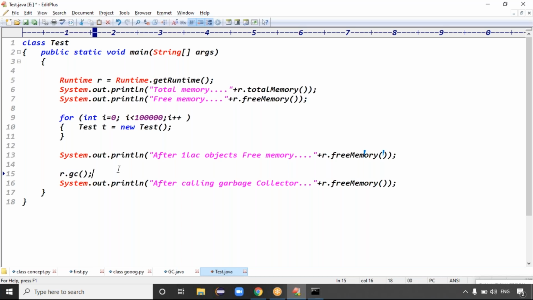So when useless objects are destroyed, what happened, guys? Is the free memory reduced or increased? Yes, free memory is definitely increased, right? Exactly, guys.